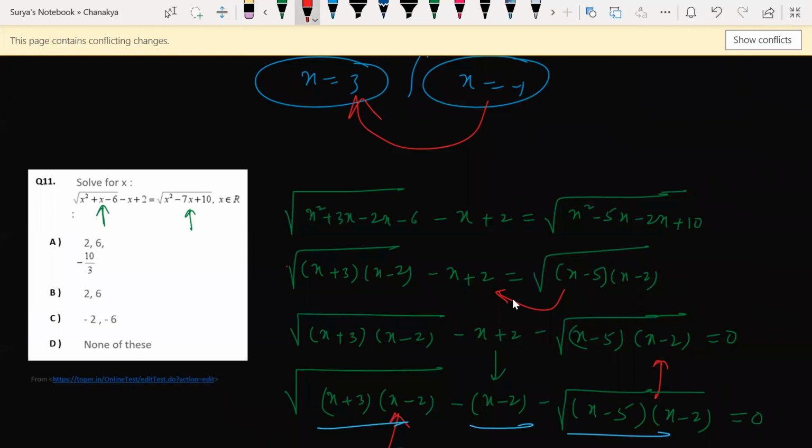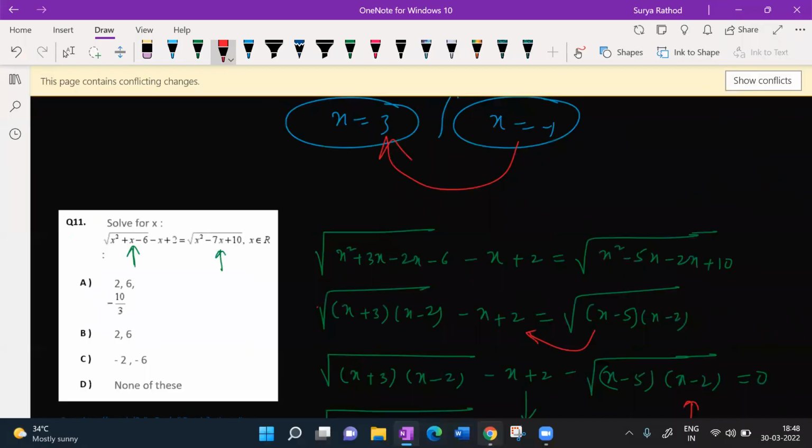Why? Option B is correct, sir. Why is option A not correct, beta? Because you have to check. You have to verify. If you substitute 2 here, it will satisfy. If you substitute 6 here, it will satisfy. But minus 10 by 3 will not balance here. Check. You understand my point?